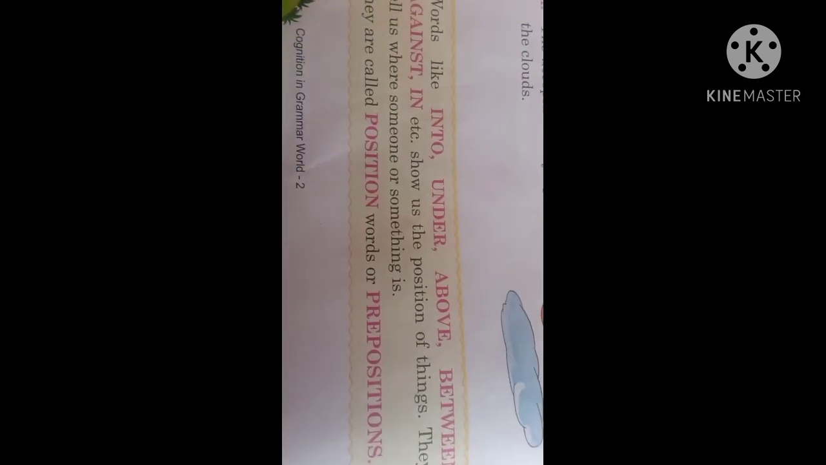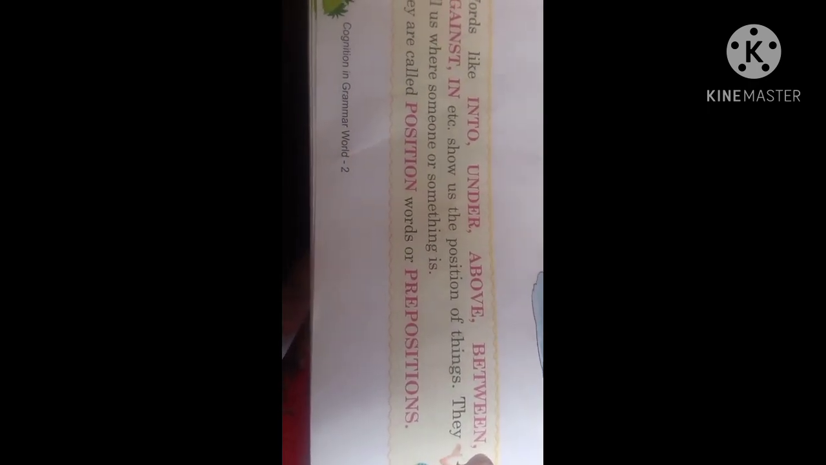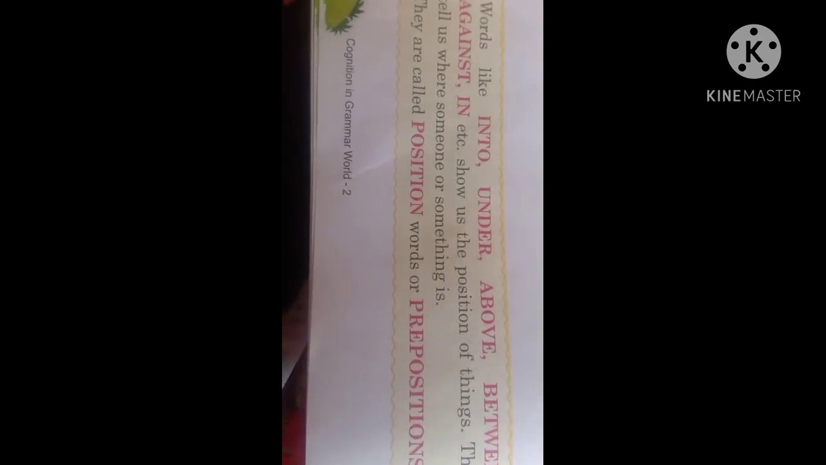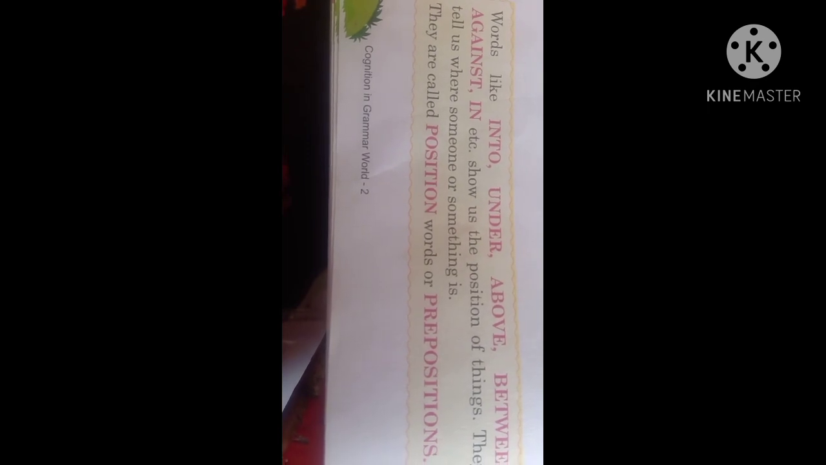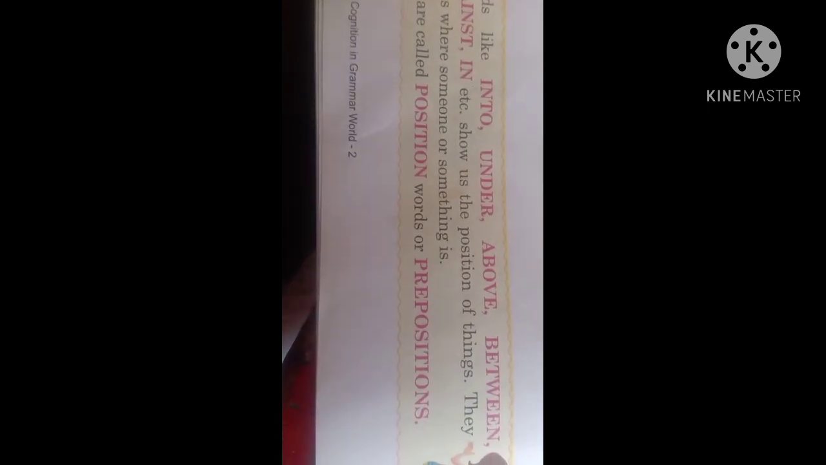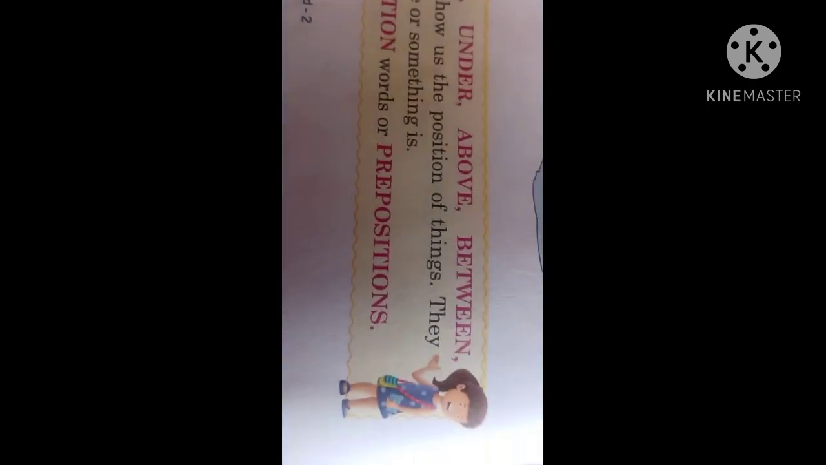Children, words like into, under, above, between, against, in show us the position of things. They tell us where someone or something is. Therefore, उनको क्या बोलते हैं? They are called position words or prepositions. Am I clear, children? Now let us see some more examples given over here.